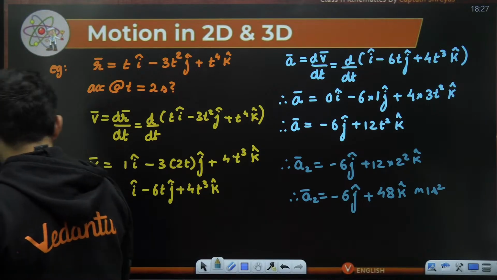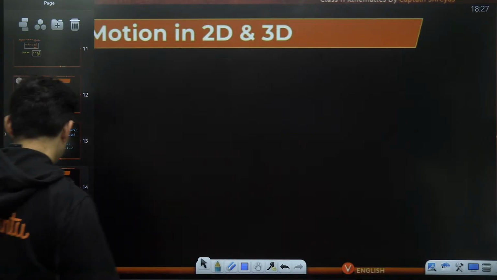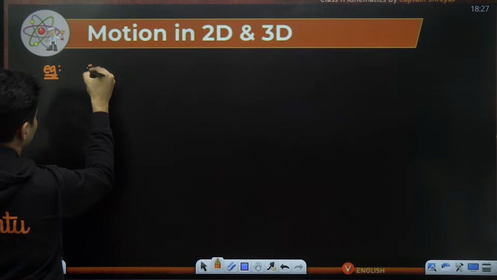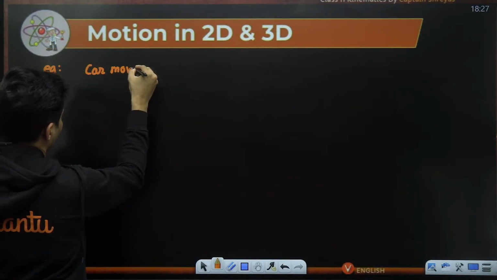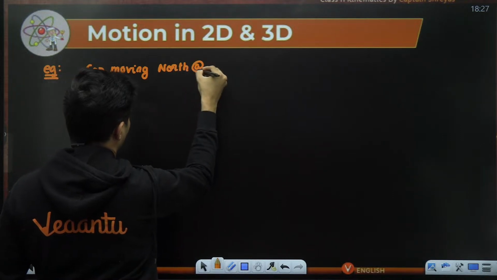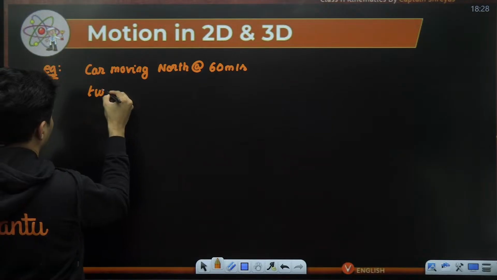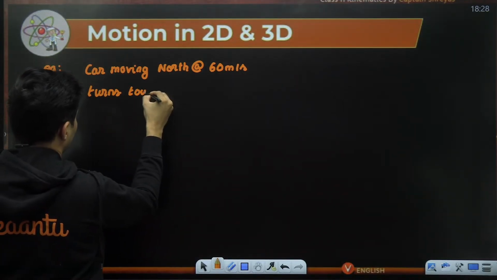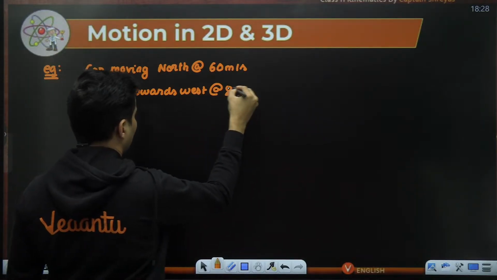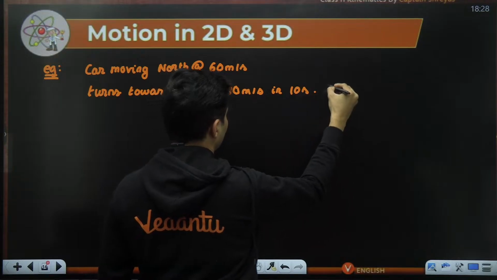So having said this, how about this particular question coming up on your screen? Observe. Imagine there is a car moving towards the north at 60 meters per second, and it turns towards west at 80 meters per second in 10 seconds.